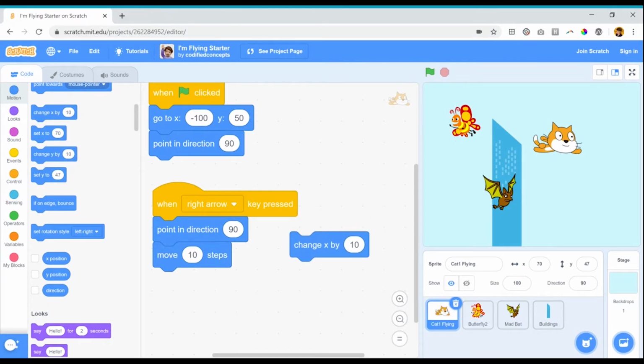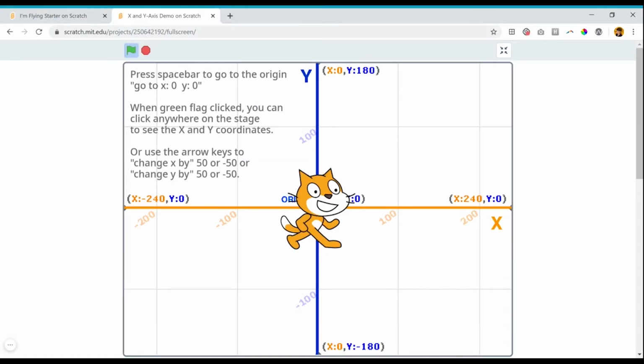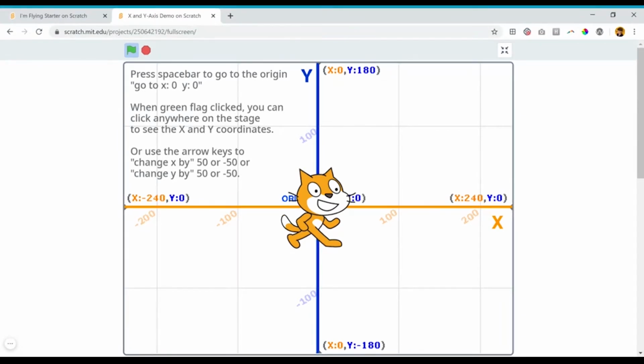Let's take a brief moment to talk about X and Y Cartesian coordinates. Here I have a project I made all about Cartesian coordinates. If I was to give someone directions to my house, I would give them my street number and my street name, and then they could plug that into their GPS and find me. A similar system is at work here on our Scratch screen, except instead of having a house number and a street name, we are giving the computer a point on an x-axis and a y-axis, and that tells the computer exactly where on the Scratch stage my character could be.